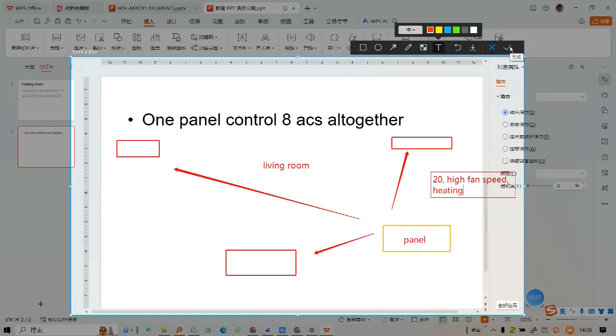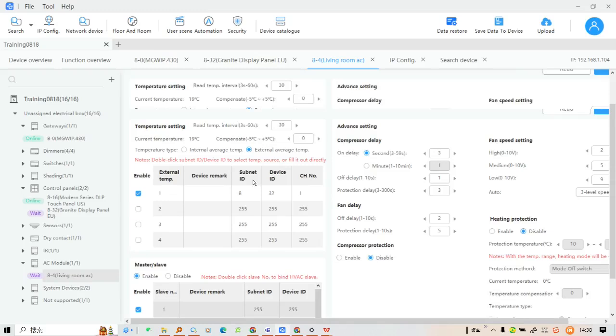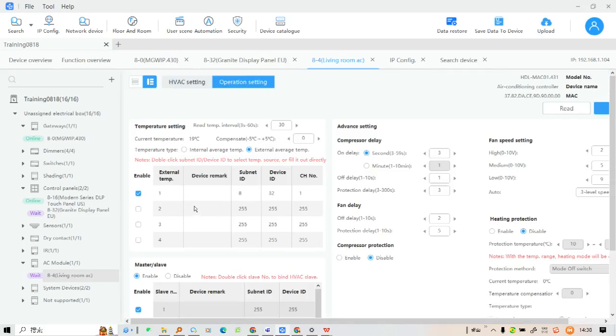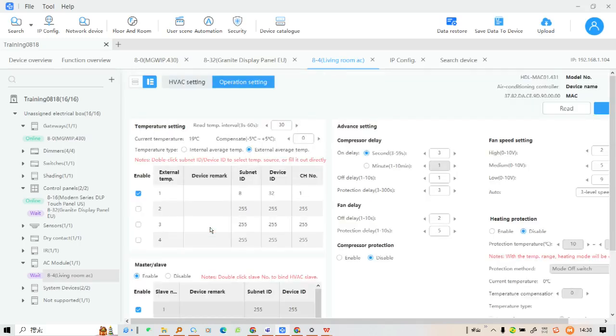Set all the slaves, and then enter the other 2 Hvac modules' subnet ID and device ID, and then you only need to use our panel to control this Hvac module. Then the other 2 Hvac modules will be the same as the main Hvac module. So that's what we call the master and slave function. Okay, that's all about how to use our Hvac module.